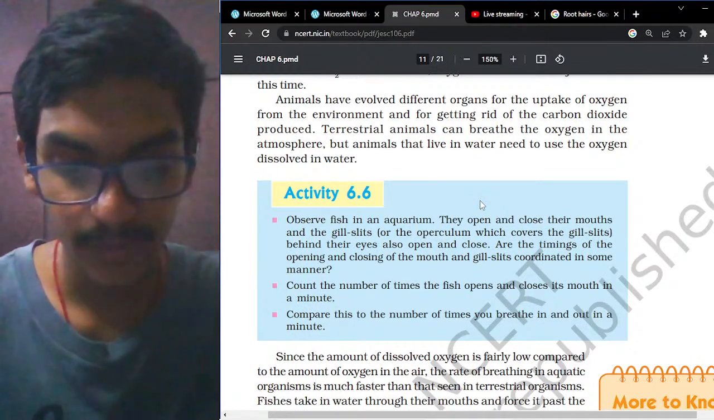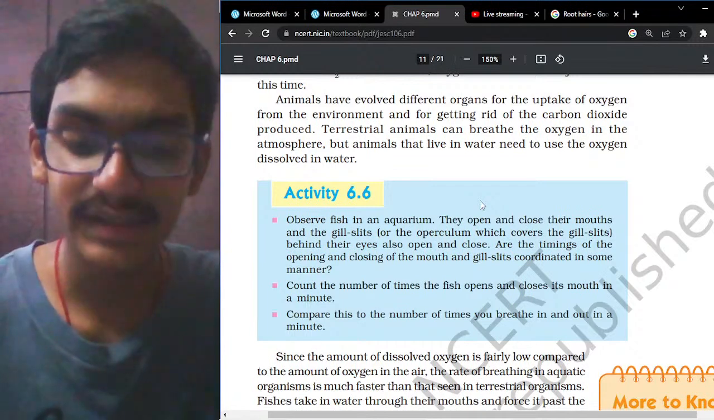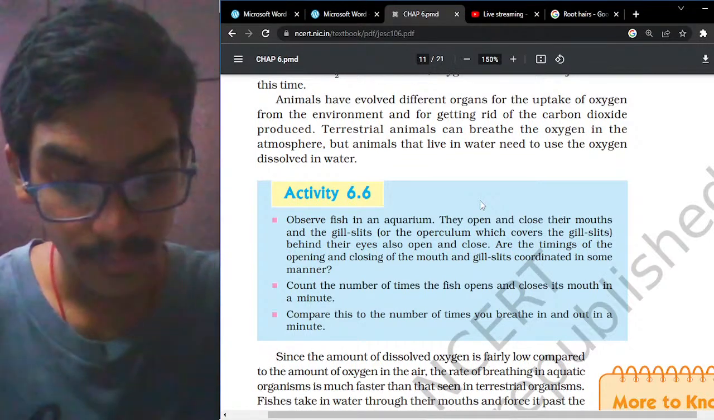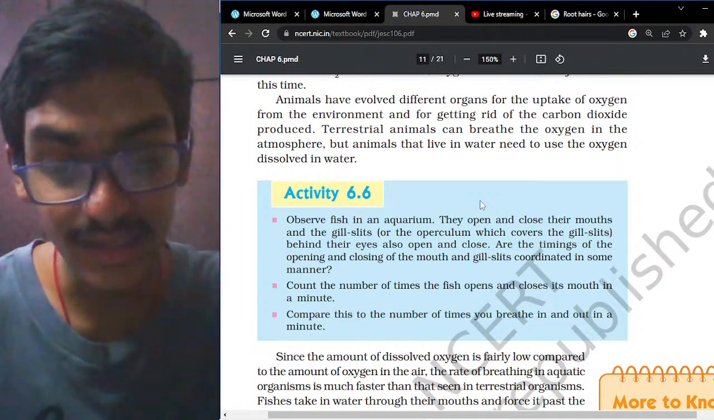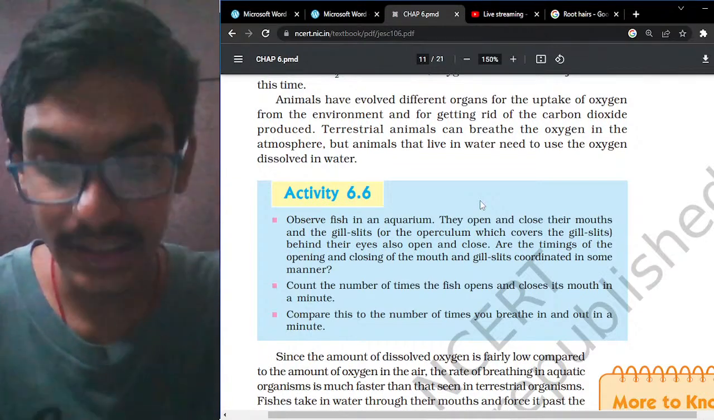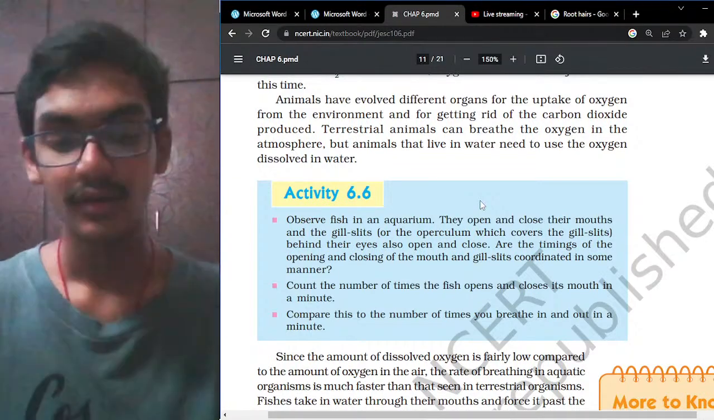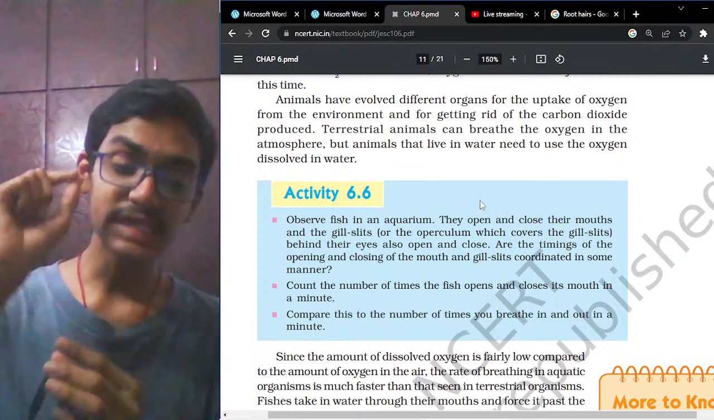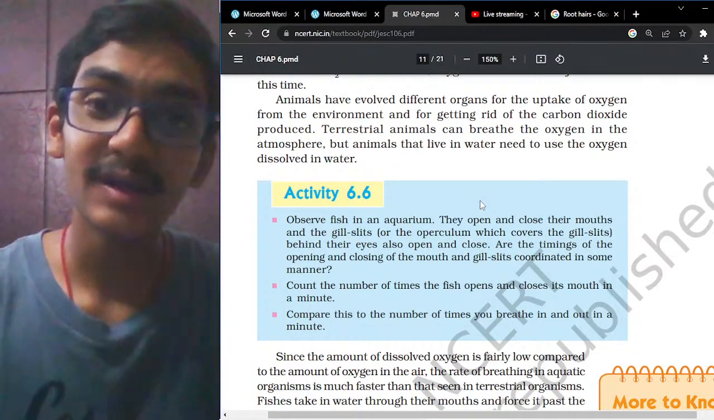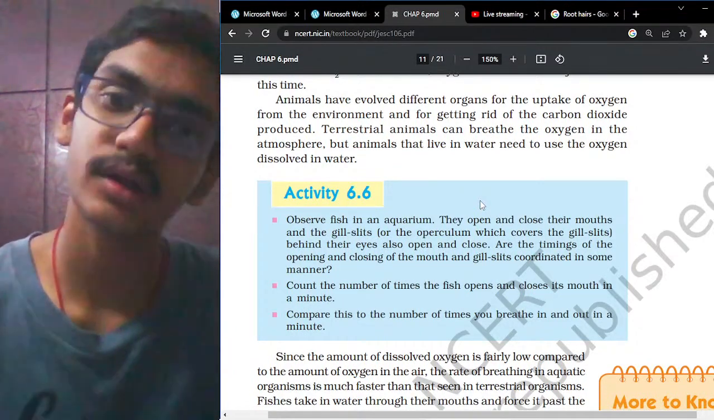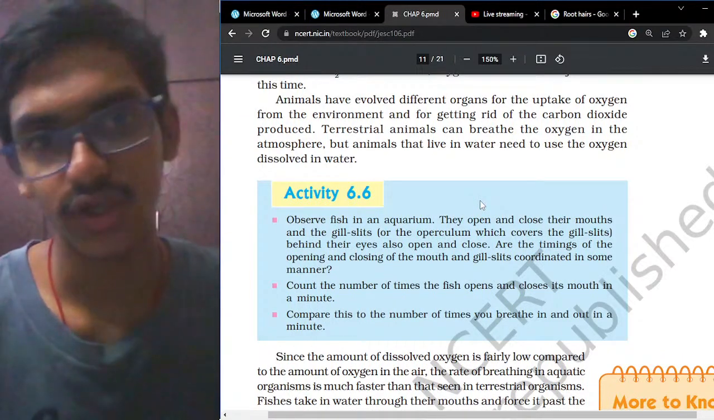So in respiration in animals, we have 5 different parts. That is respiration through the moist skin, respiration through the cell membrane, respiration through the air holes or the spiracles, respiration through the gills, and respiration through the lungs. So these are 5. Each animal has its own specialized organ to perform the respiration process.